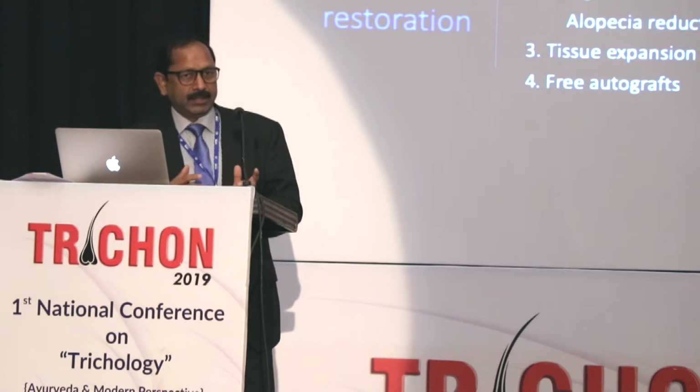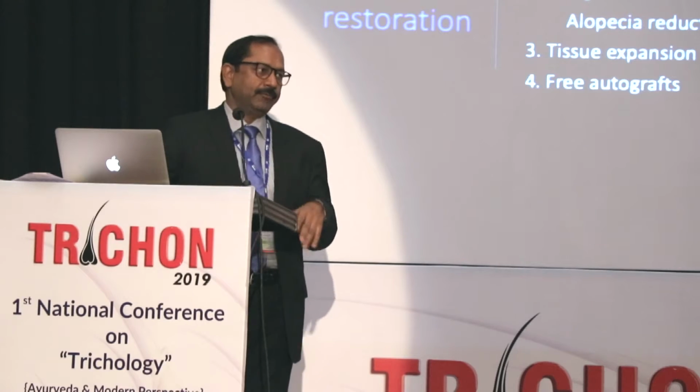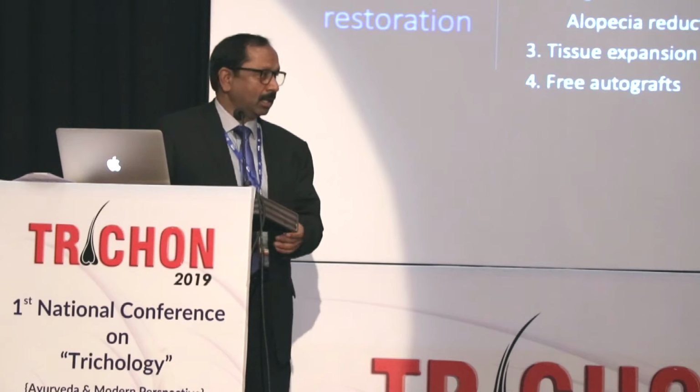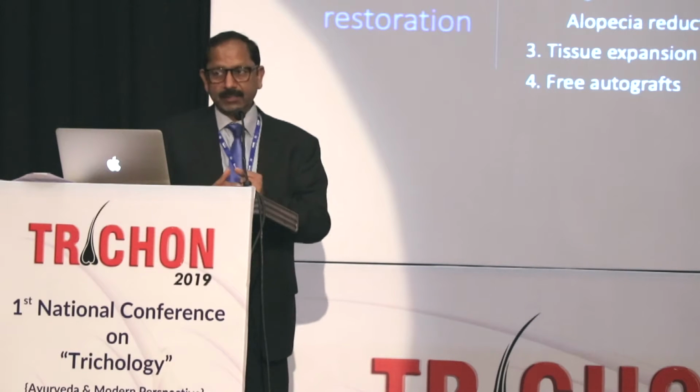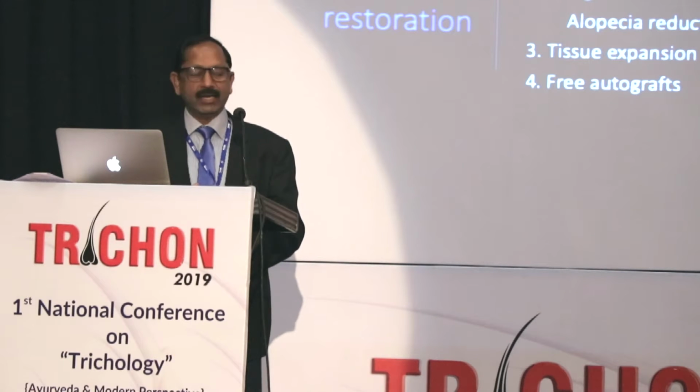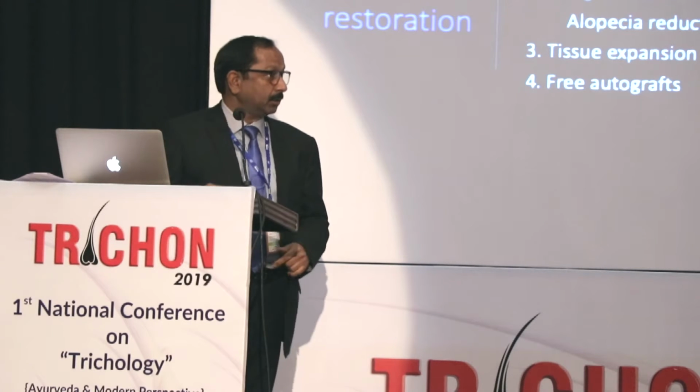Now we come to the methods. There are different methods. I'll talk about the methods which are more popular nowadays, but I'll also say something about the history, or the older methods, which are mainly plastic surgical procedures like flaps, and those can be advancement or rotational flaps or free flaps.